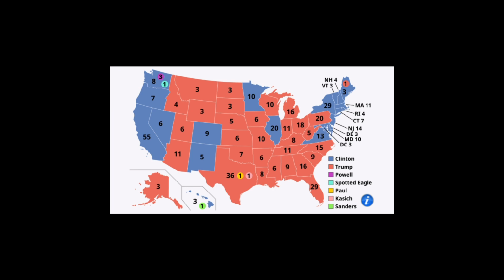Clinton won in Minnesota. She won in Illinois. And Clinton was also able to win in Maine, in New Hampshire, in Vermont, in New York, in Massachusetts, in Connecticut, in Rhode Island, in New Jersey, in Delaware, in Maryland, in DC, and she also won in Virginia.